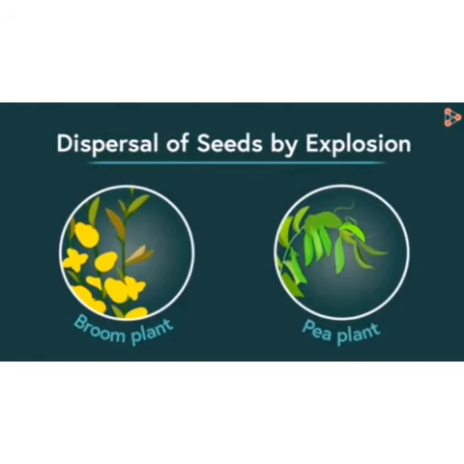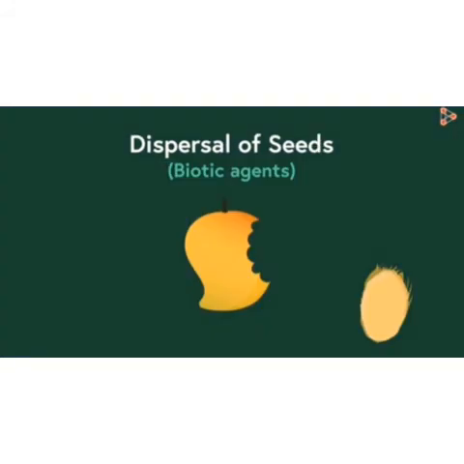It means they are carried to distant places away from the parent plant, and this process is known as what? Dispersal of seeds. Not only water, wind and explosion, but there are some other agents also which help in the dispersal of seed, like animals and birds. These are certain agents through which dispersal of seeds also takes place.